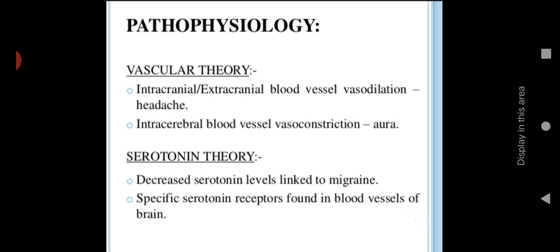Intracerebral blood vessel vasoconstriction can lead to aura, where before the headache starts, people feel some kind of pain. Then the serotonin theory: serotonin is a neurotransmitter. Decreased serotonin level is linked to migraine, and specific serotonin receptors are found in the blood vessels of the brain, so changes in serotonin level matter. The exact cause is unknown, which is why the pathophysiology is not mentioned anywhere.